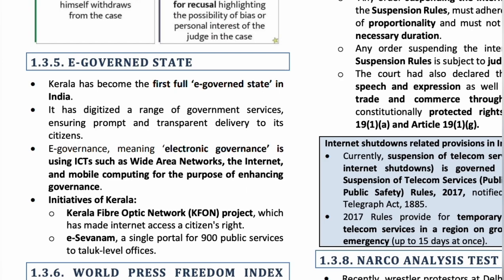So, Kerala has become the first full-fledged e-governed state to provide e-governance services to the people. It has introduced the Kerala Fiber Optic Network project that gives citizens the right to access the internet. It has introduced e-Sevanam, a single portal for 900 public services down to taluk level offices.